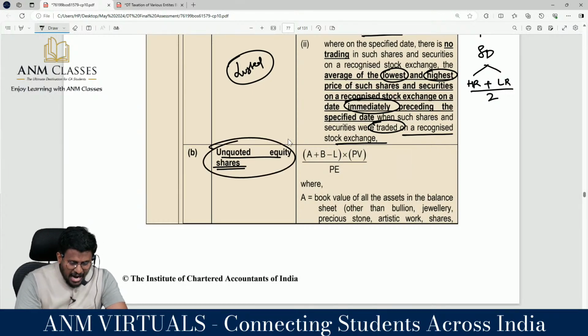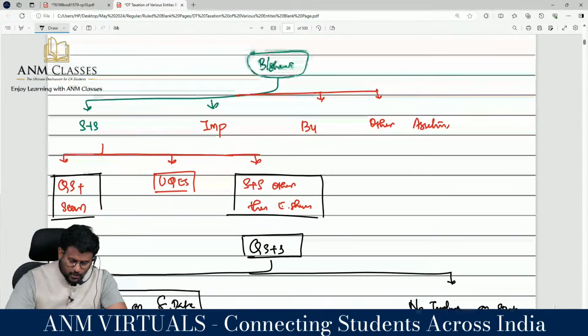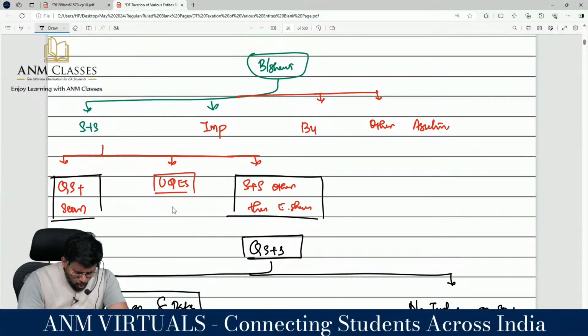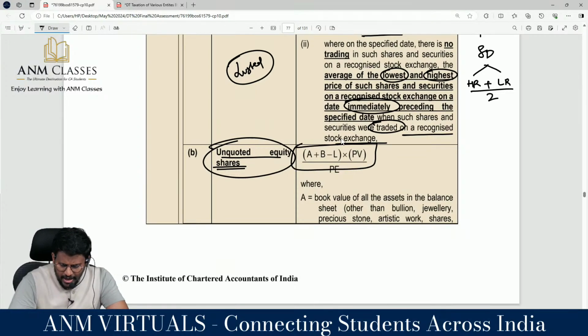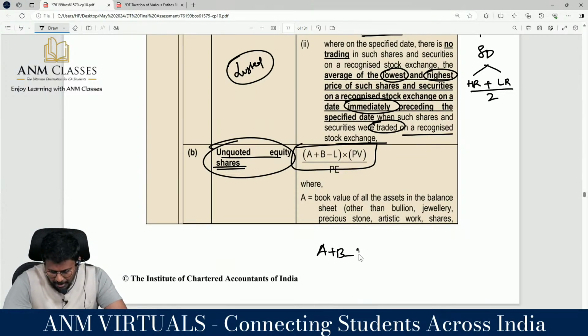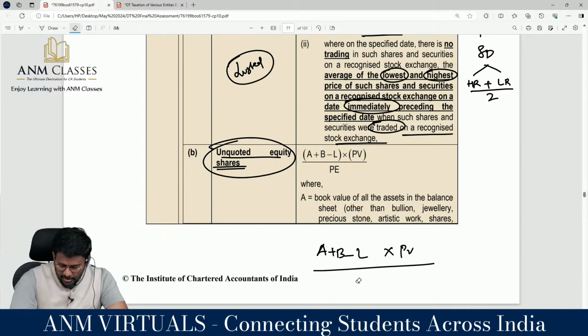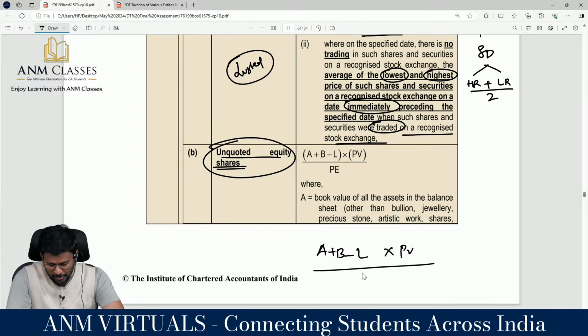Coming to the next one. Unquoted equity shares, the second one. Sir, how to value unquoted equity shares is the question. It's a mathematical formula: A plus B minus L into PV divided by PE. Correct? Yes, sir. What is this formula all about?